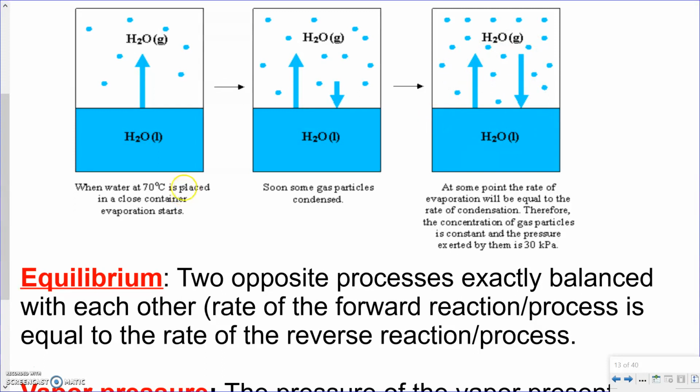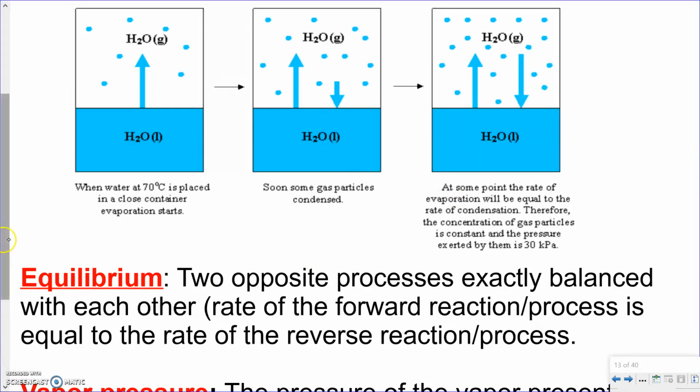So when you put water into a closed container, you're going to notice an immediate decrease in the volume. Actually, you probably won't notice it, but if you could get down onto a microscopic level and actually see what's going on, you would see it. But otherwise, on our scale and the macro scale, we really don't see that drop. But it's going to decrease at first, and then it's going to slowly increase, and then it's going to balance out. And that balance out is still going to be less than where it was originally.